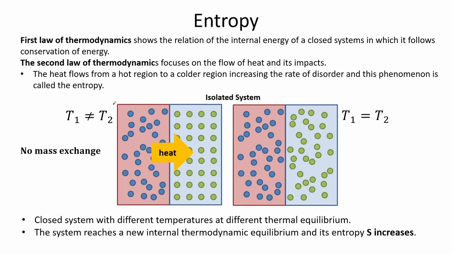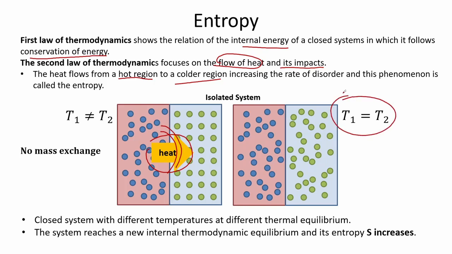The first law of thermodynamics shows the relation of the internal energy of a closed system in which it follows conservation of energy. The second law of thermodynamics focuses on the flow of heat and its impacts. The heat flows from a hot region to a colder region, increasing the rate of disorder, and this phenomenon is called entropy. Here we have a closed system with different temperatures divided by an impermeable surface. Here, the energy from the left side radiates to the right side until the system reaches thermal equilibrium. The system reaches a new internal thermodynamic equilibrium and its entropy increases.